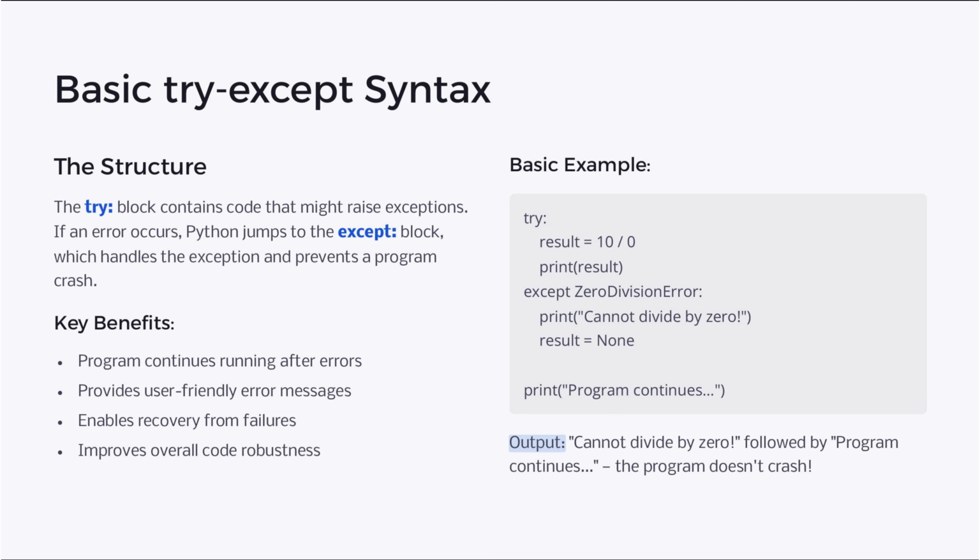The try-except syntax is crucial for handling exceptions. The try block contains code that might fail, while the except block manages errors, preventing crashes. This approach allows programs to continue running, provides user-friendly error messages, and enhances code robustness. For instance, dividing by 0 triggers an exception, but the program continues smoothly.